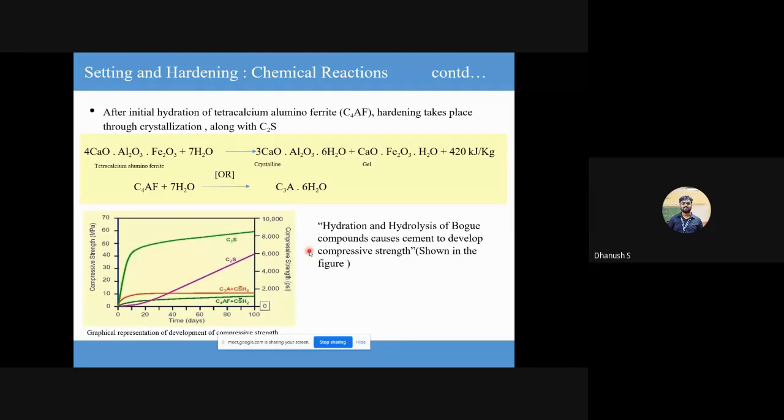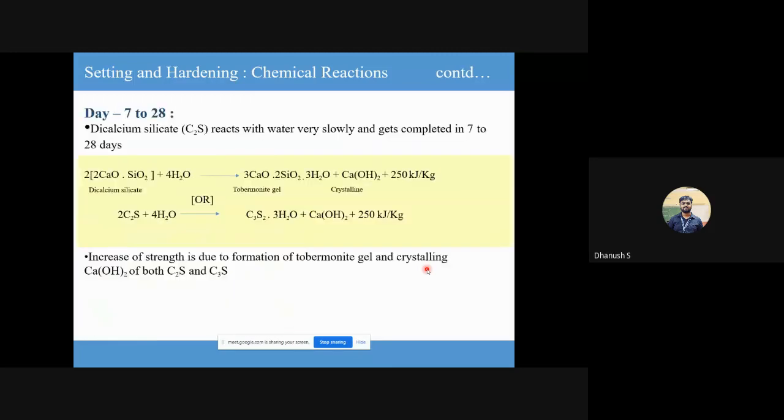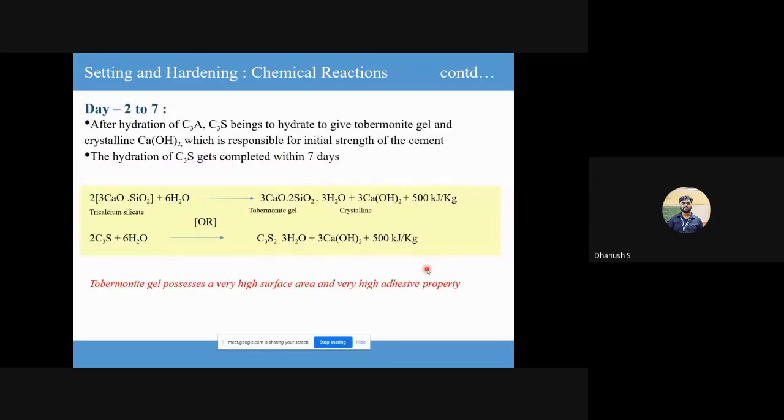Okay, so if you want a type of cement in which you want high early strength, you don't want the strength to be attained after 28 days, but within 14 days or whatever, you need to decrease the percentage of your C3S, C2S and increase the percentage of C3A and C4AF. So you need to play around with the composition of Bogue compounds to arrive at all these different types of cements that I was talking about, your rapid hardening, quick setting, and all that. Okay, just remember that. Now next I have to define two terms.